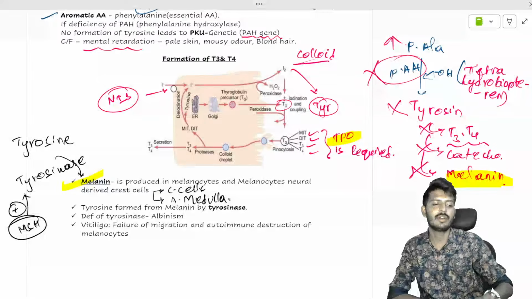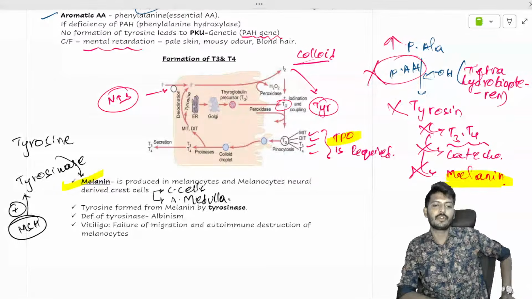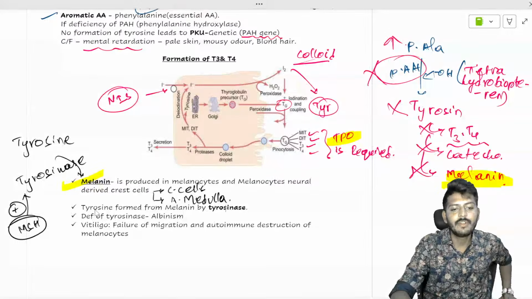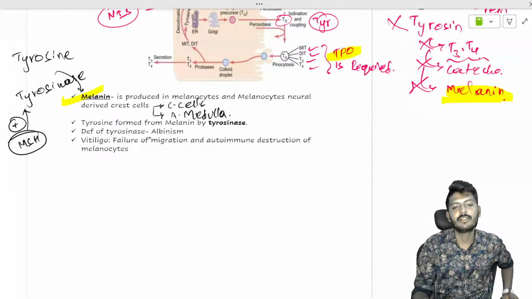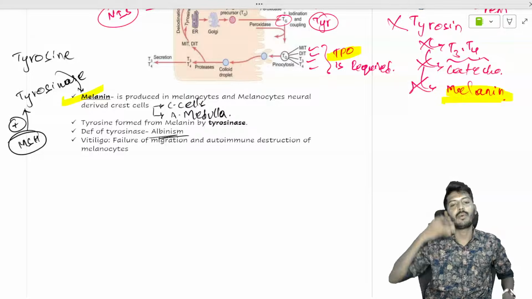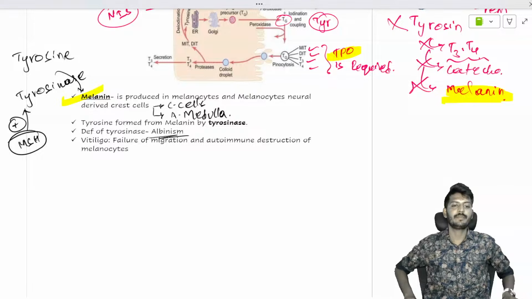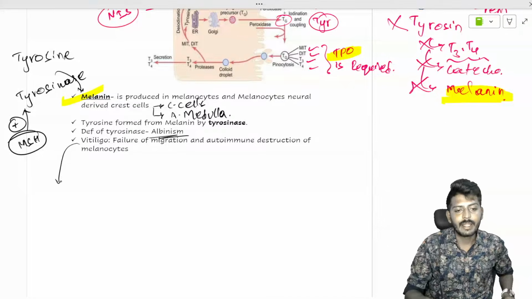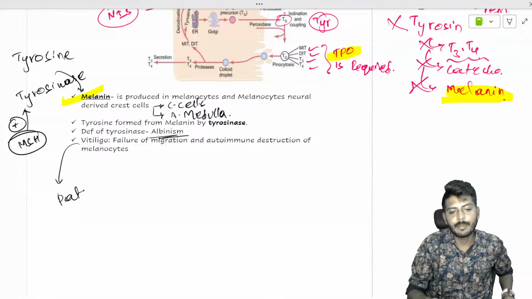Melanocytes and C cells are all derived from neural crest cells. Deficiency of tyrosinase leads to albinism, in which the complete body is having depigmentation, and vitiligo is having patchy depigmentation.